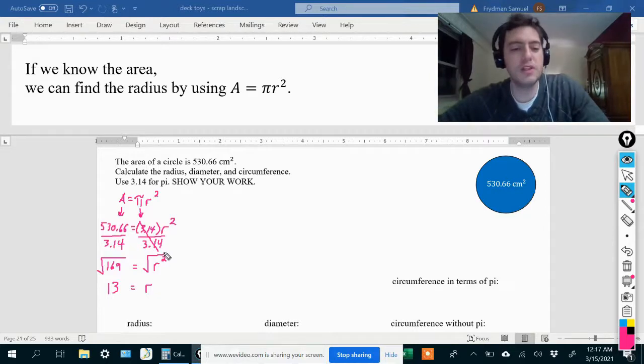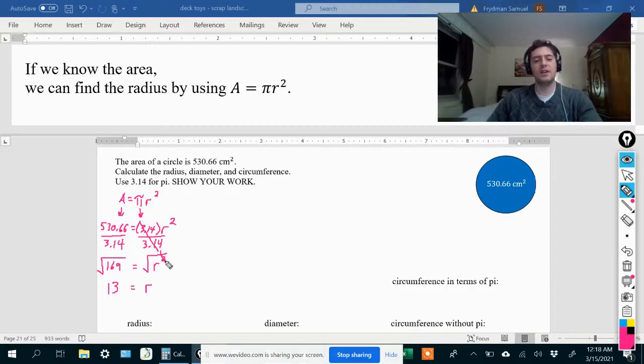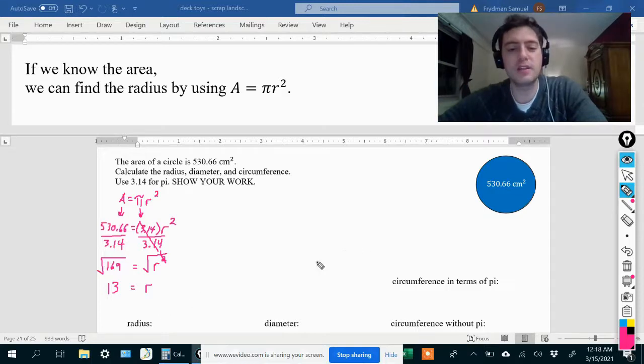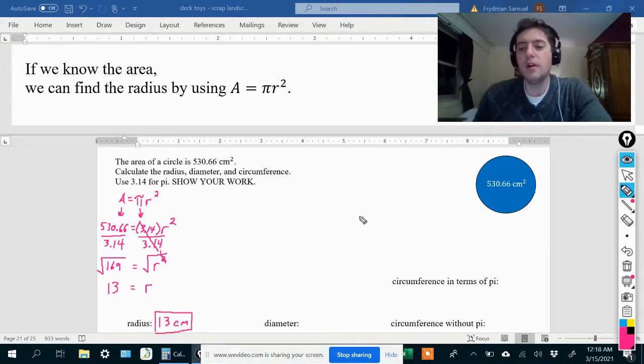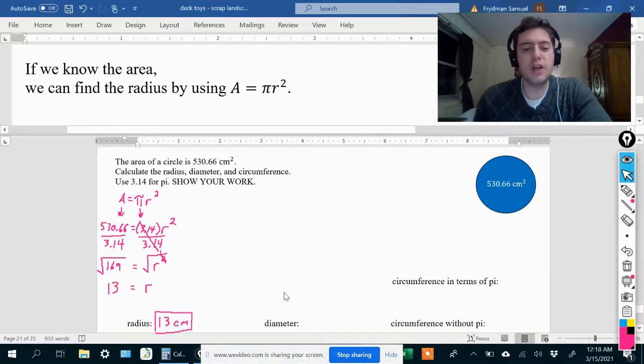So the square root symbol and the exponent of 2 sort of cancel each other out here. That's why whenever we see something raised to the second power and we want to get rid of that exponent, we would take the square root. But we have to do it on the other side as well, which is why we also took the square root of 169. So the radius we just figured out is equal to 13 centimeters, not centimeters to the second power. That's for area, because area is two-dimensional. Radius is just one-dimensional.